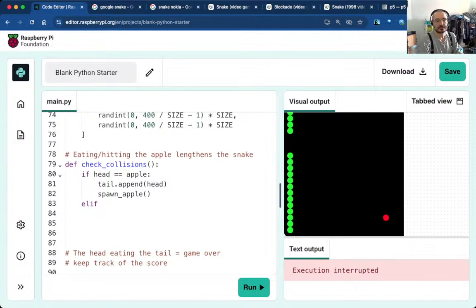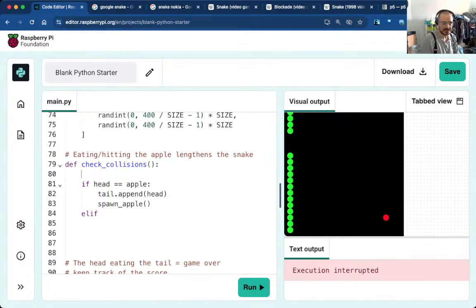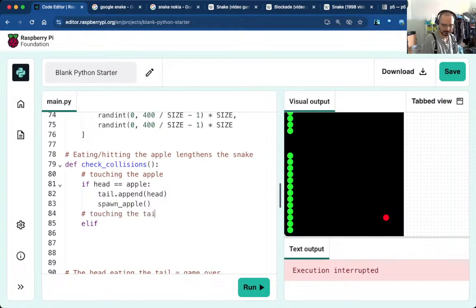So this is the fail condition, right? The collisions we're checking are touching the apple, and this is touching the tail. I mean, could I just do head in tail?